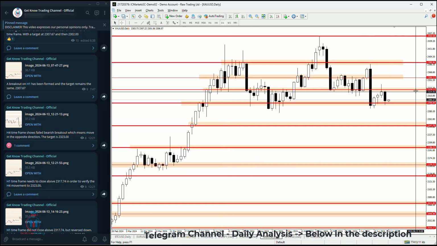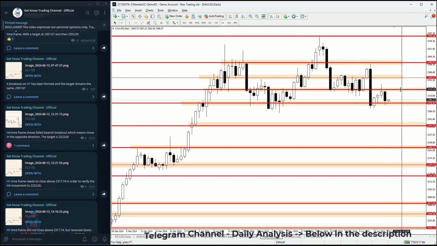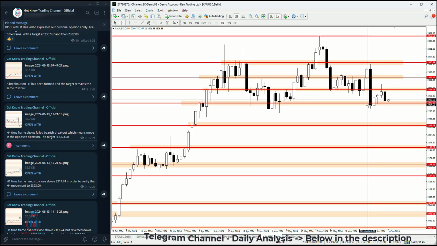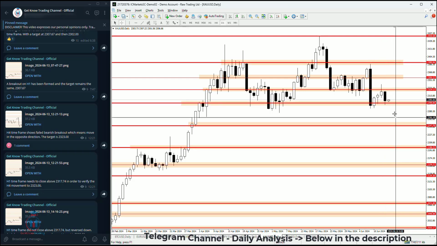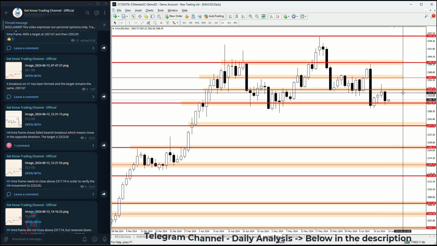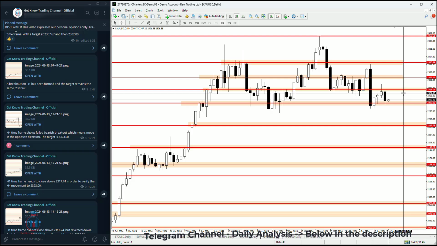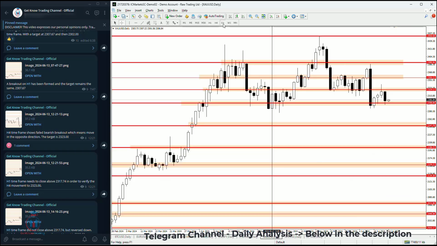target. On the daily time frame, we can see that the price has bounced currently from this support level. Where it will go during this day, will it return back down, confirming this previous bearish breakout on the weekly time frame? This is something that we'll see during the day, which will also make next week's targets, because if the breakout happens, there's a probability that the price will move even more down. But if the price stays between these two price levels moving sideways, it is also possible to see the price doing that. And for that, everything will be visible on the lower time frames, like the 4-hour and the 1-hour time frame, which will be shared inside Telegram groups.